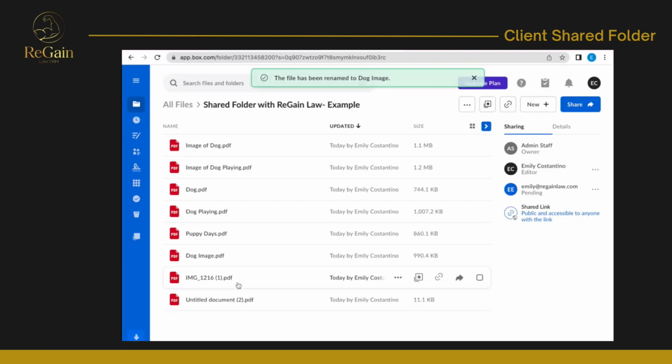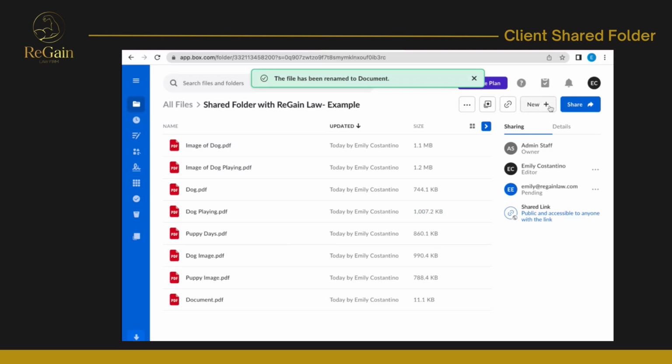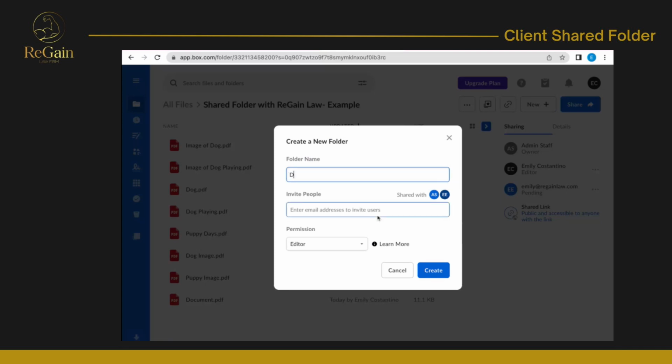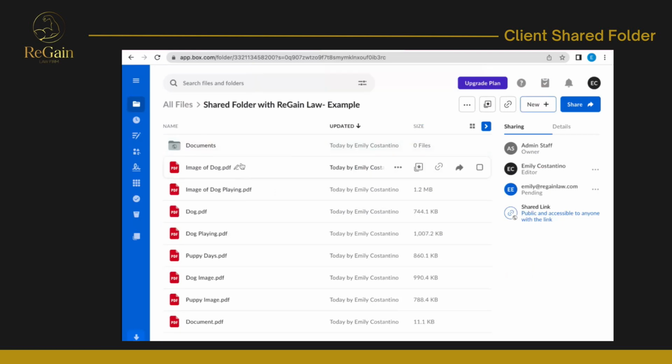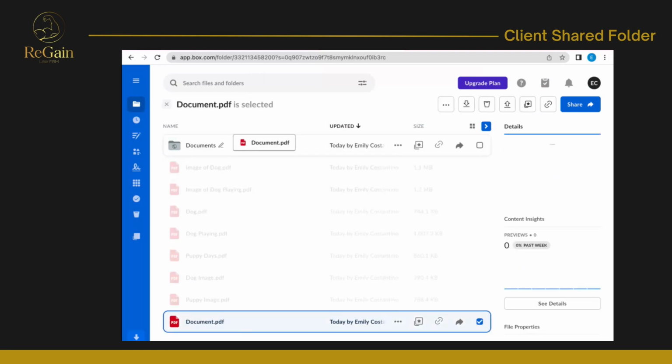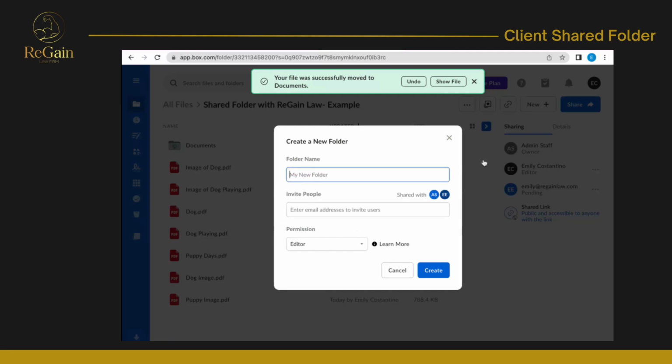And if I want them to be separated, all I have to do is insert a folder. So I'm going to press this new button here, new folder, and I'm going to call this one Documents. So that way I can separate them all, make them easier to read. And in order to move this document into this folder, I can either drag and drop it, and that will work just fine. Or say I want to make a new folder. I'll go ahead and do that.